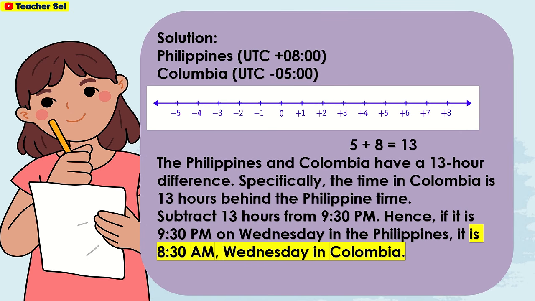Solution. For Philippines, UTC plus 8:00, Colombia, UTC minus 5:00. The Philippines and Colombia have a 13-hour difference. Specifically, the time in Colombia is 13 hours behind the Philippine time. Subtract 13 hours from 9:30 p.m. Hence, if it is 9:30 p.m. on Wednesday in the Philippines, it is 8:30 a.m. Wednesday in Colombia.